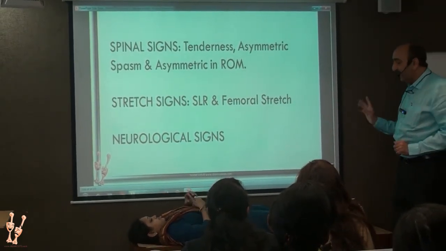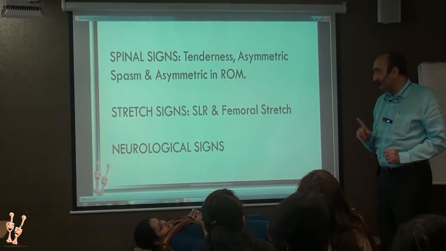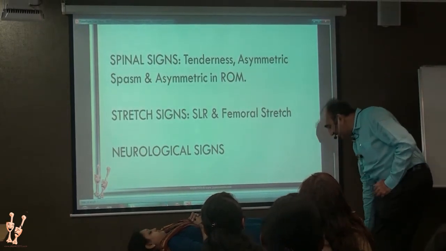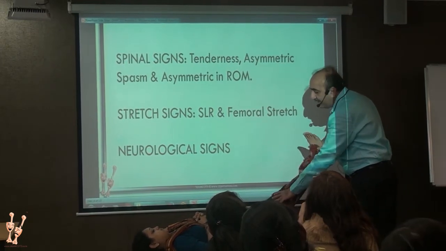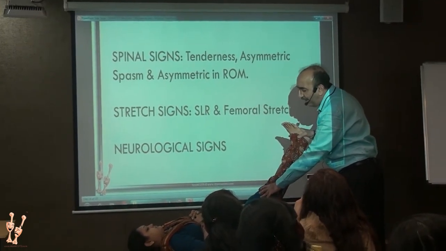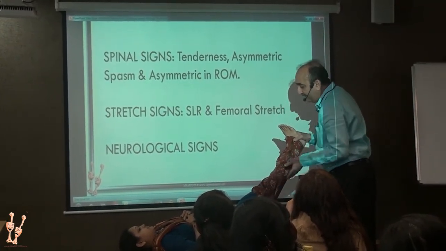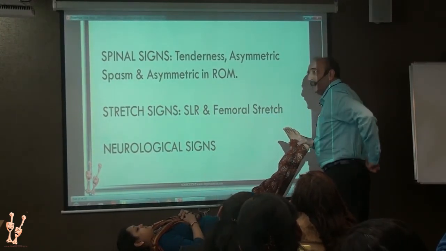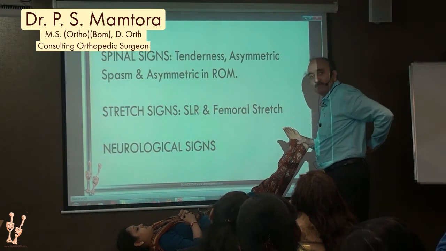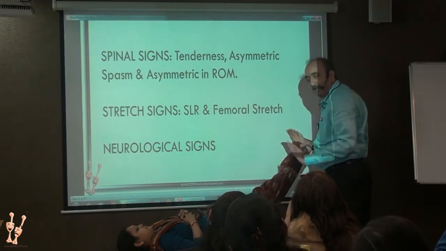Understood? And SLR is not the degree. It is where the pain is. Again the same thing. You raise this and the patient says where did the pain occur? If they say here, here or here, it is of no value. They have to say there is a pain in the lumbar spine at that particular angle.